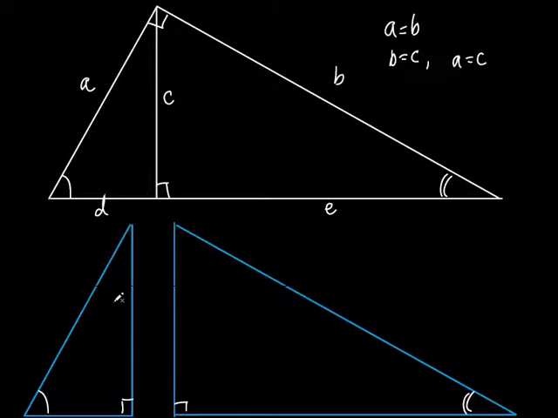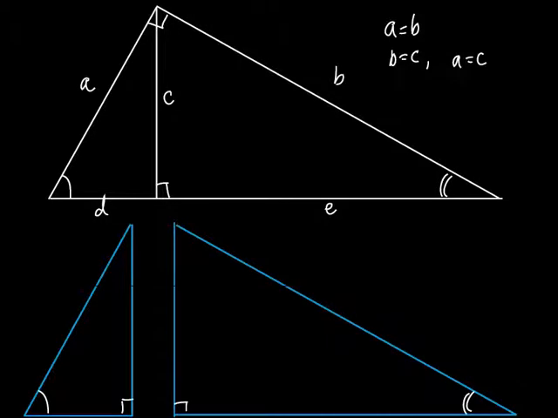So let's take a look at this. Watch. We'll call this the A triangle is equal to the B triangle, or not equal, but what? Similar. Okay, so the transitive property even works with similarity. If the first triangle is similar to the second triangle, and the second triangle is similar to the third triangle, then guess what? The first is similar to the third. Would you agree? So all these are similar to each other.